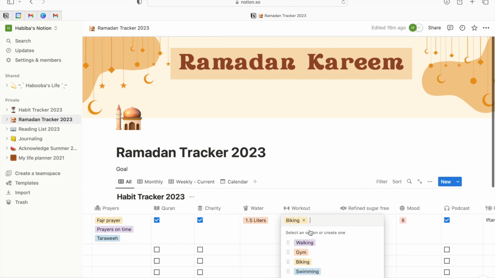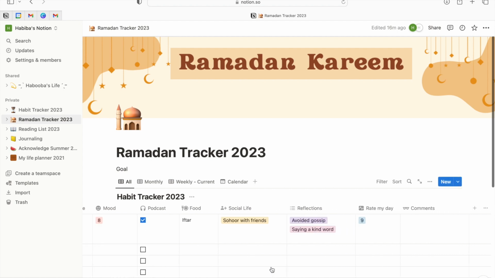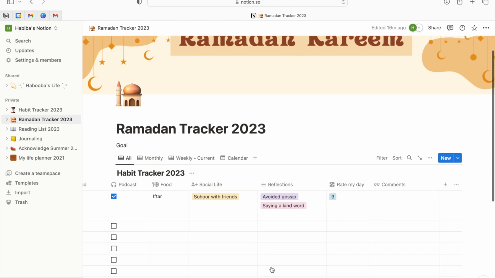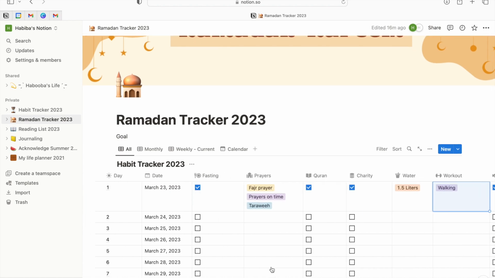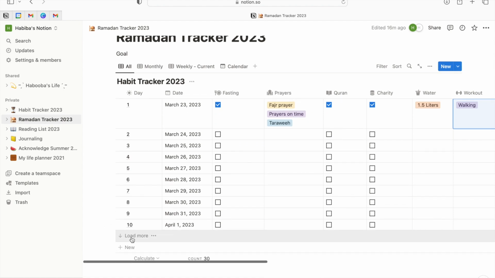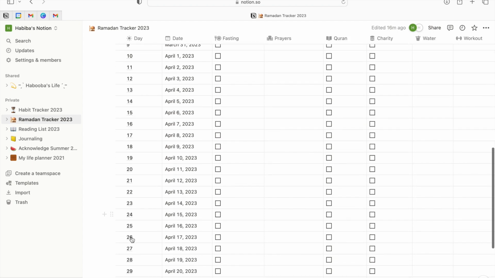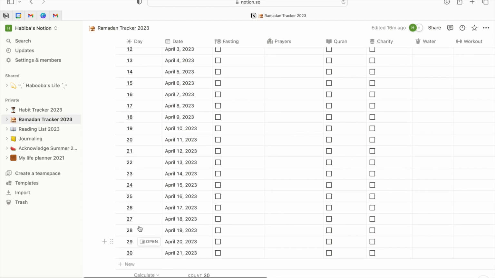In this video, I'll show you how to create your own Ramadan tracker on Notion, which you can access simply through your phone, laptop, or tablet too. You'll find this template in the description box below, and you can simply make it your own. The best thing about it is that you can play with it as much as you want to align and focus on what you want to do during this month.